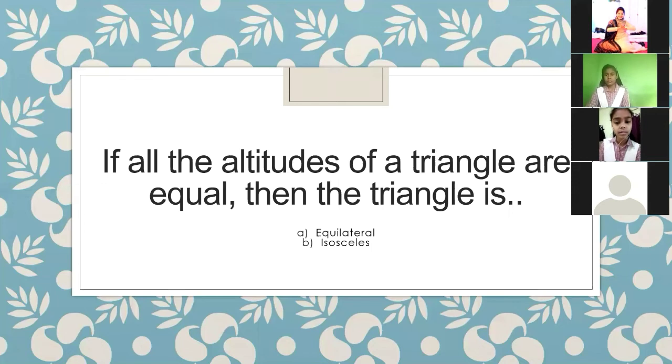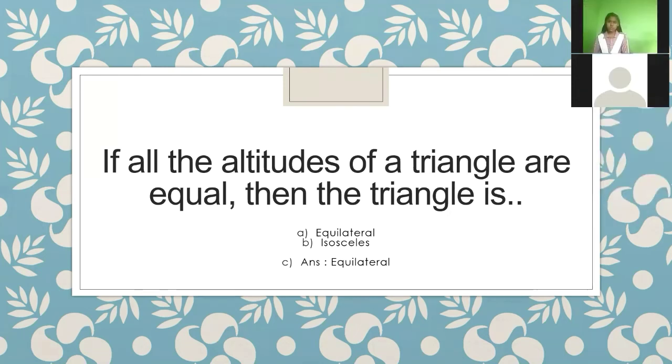It is equilateral. Okay, let us check our answer. Yes, correct, Sonal. The answer is, it is an equilateral triangle. Yes, Namishka, next question is for you, beta.